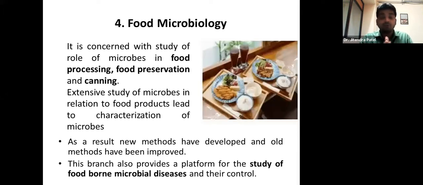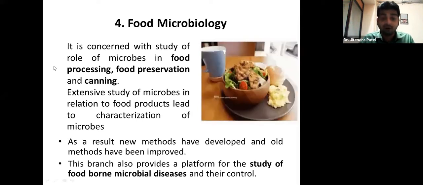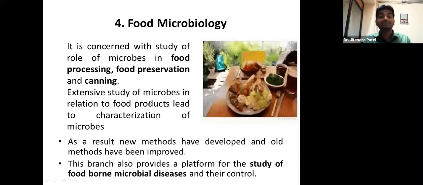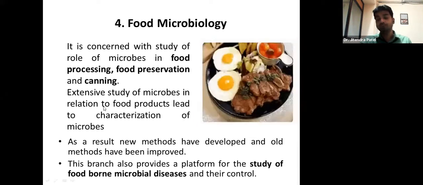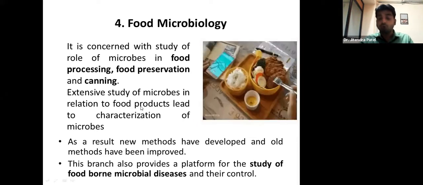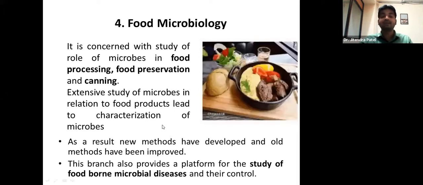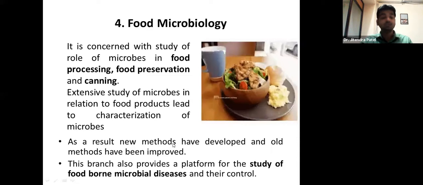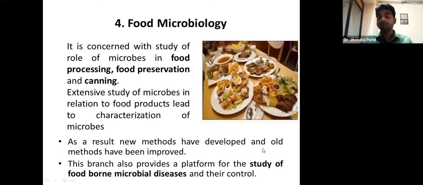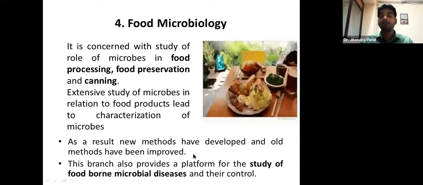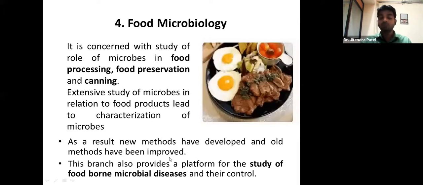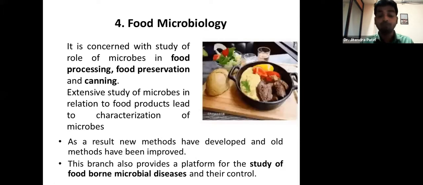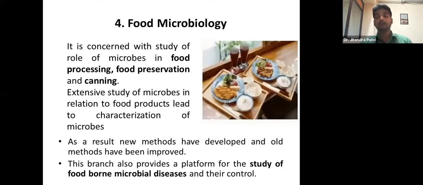So when it comes to food microbiology, what is preservation? Extensive study of microbes in relation to food products leads to characterization of microbes. As a result, new methods have been developed and old methods have been improved. This branch also provides the platform for the study of foodborne microbial diseases and their control.